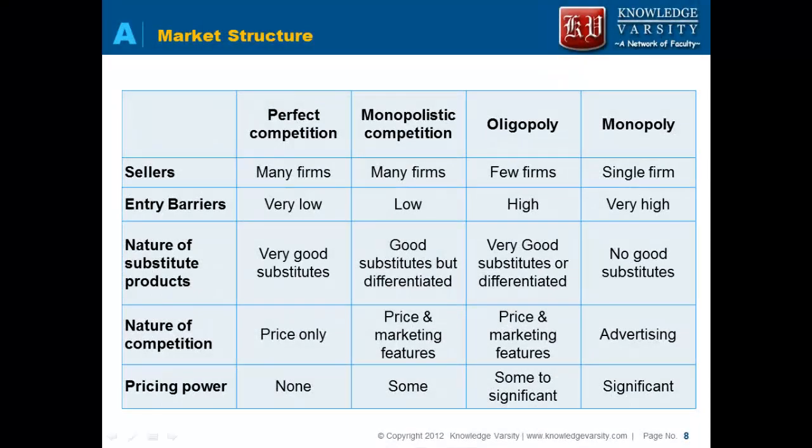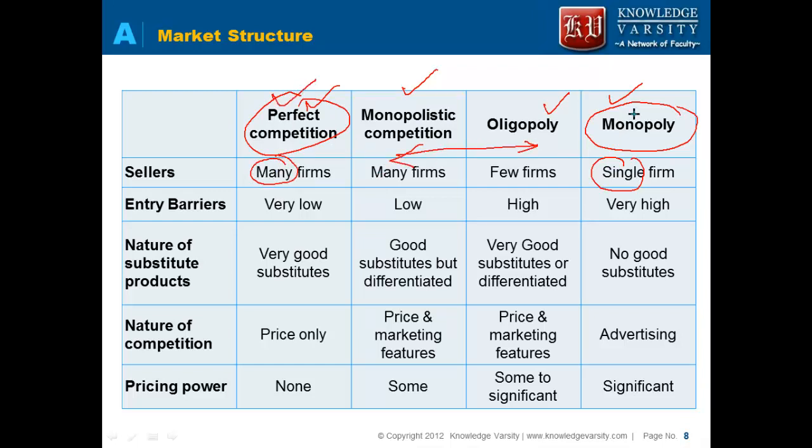Let us do a quick recap on the market structure. What we have seen is there are 4 different types of structure: perfect competition, monopolistic competition, oligopoly and monopoly. Monopoly is one extreme where you have only a single firm. Perfect competition is another extreme where you have many firms, and these two are in between. We will see in detail monopoly and perfect competition.